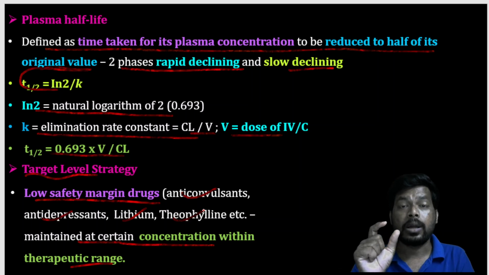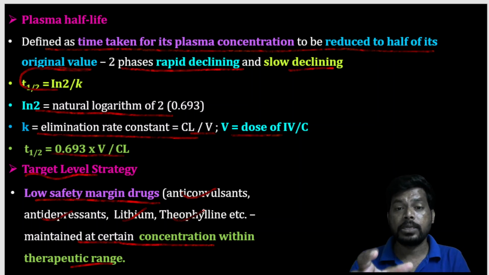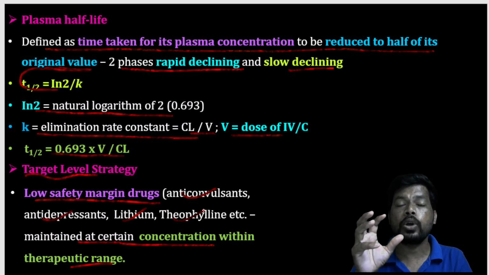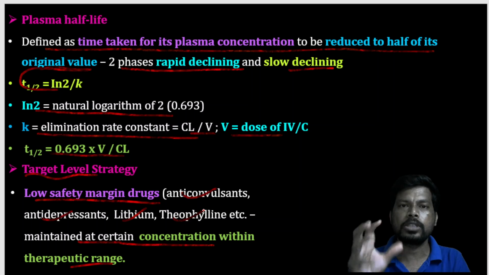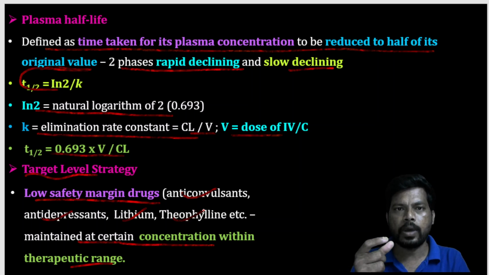The target level strategy means that to reach the target we should follow some strategy, especially with some of these drugs. Why? Because at initial doses they show good biological action and pharmacological profile, but when the dose is increased they produce more side effects than beneficial effects. That's why maintaining the level is important for target organs.